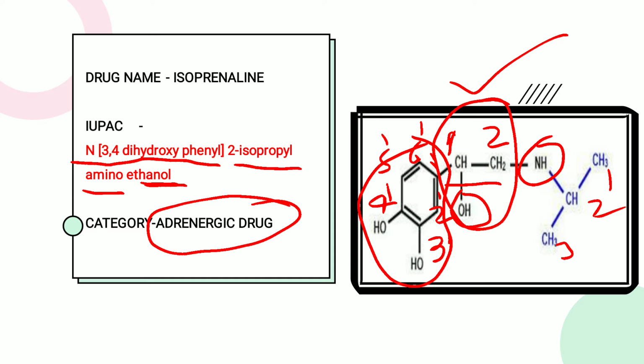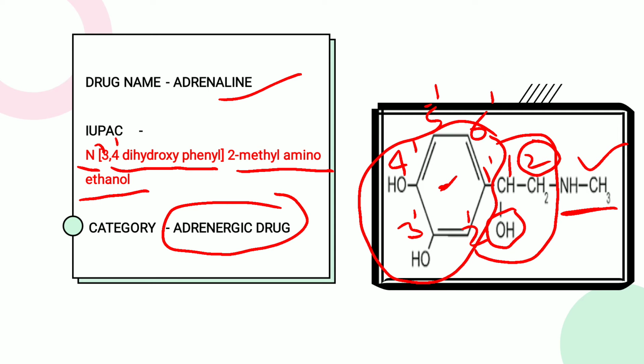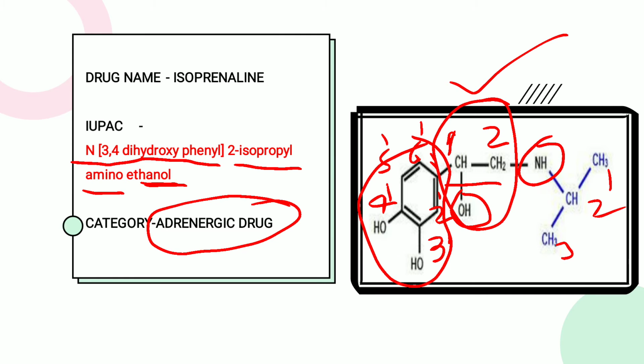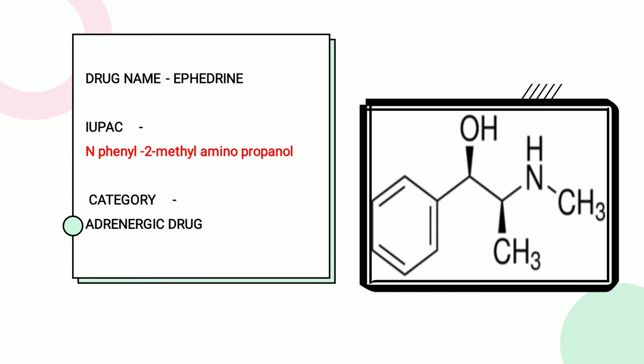From the first, in the adrenaline there is only a 2-methylamino, and in the second, isoprenaline, there is a 2-isopropylamino. That is the only difference between adrenaline and isoprenaline. So okay, understand. Next structure, we go for the next structure. Next structure is the ephedrine. Ephedrine is the non-catechol nucleus.